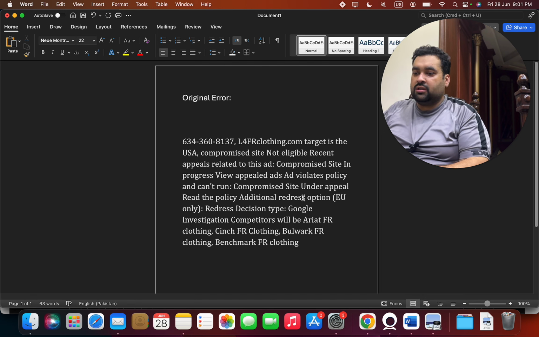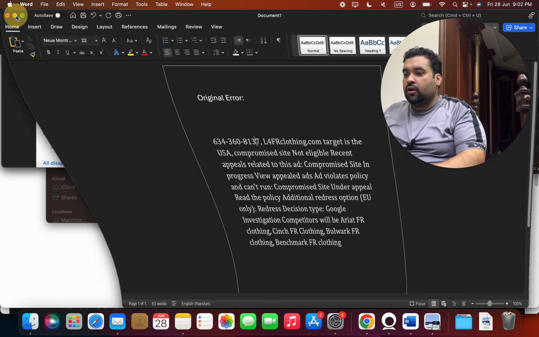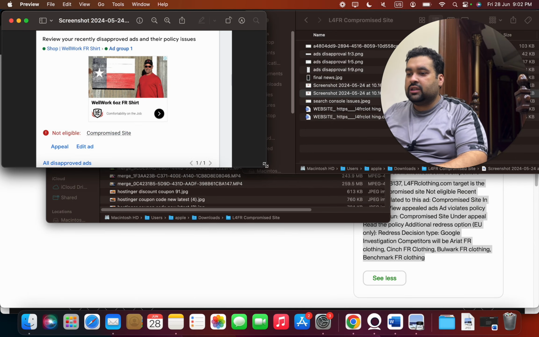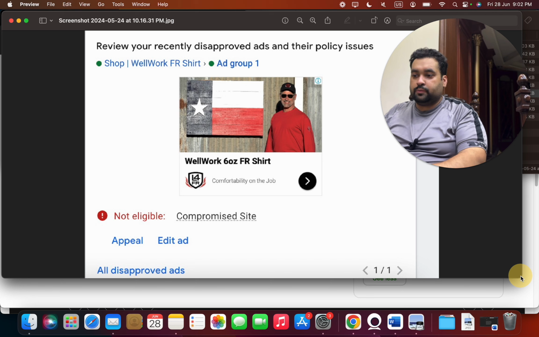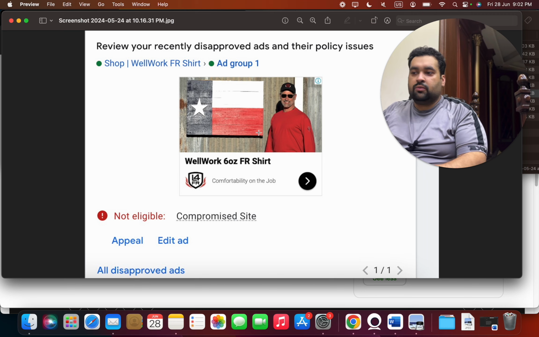Read the policy details. The complaint was regarding the ads being disapproved, being labeled as compromised site. If we go into the detail, you can see this was a compromised site on the account. You can see there were display ads running, and they have a compromised site label.